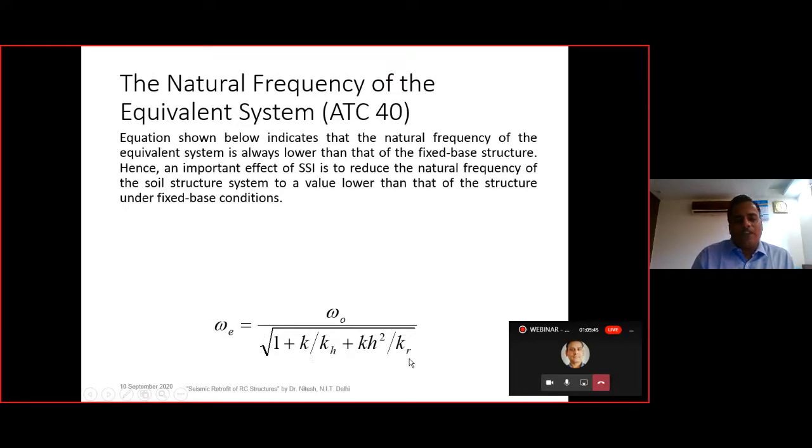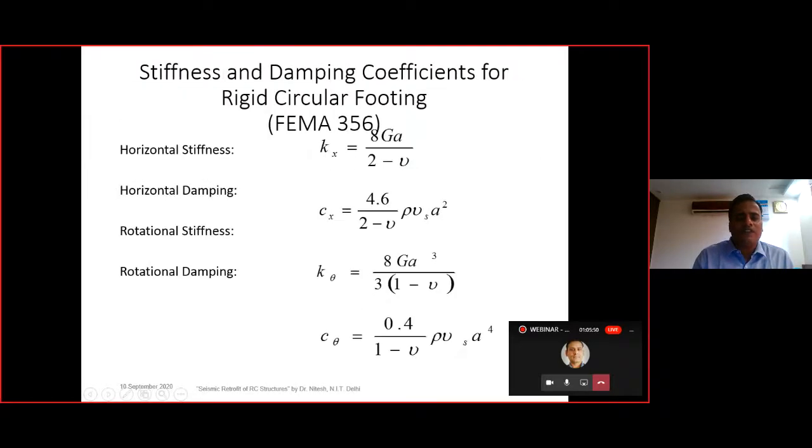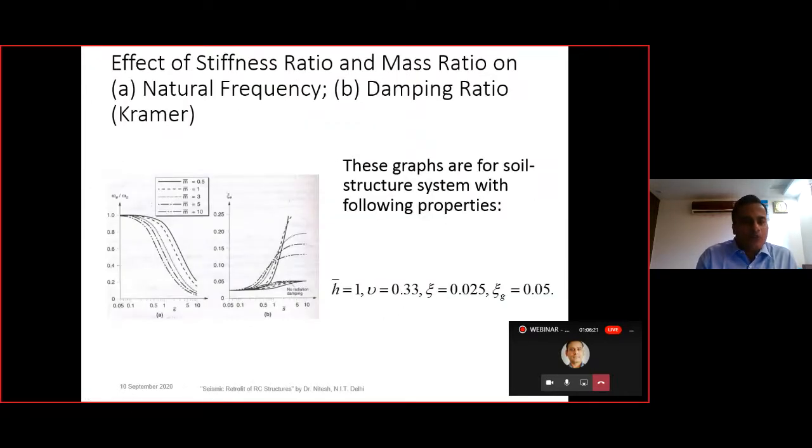Here KH and KR are your horizontal and rotational stiffnesses. Other factors have to be considered, and your Kx, that is the horizontal stiffness, and the rotational stiffness are calculated with the help of this particular formula. Then we have the damping and damping in the rotational. These are calculated with this formula, where G is the shear modulus, and G is calculated as rho Vs square, that is rho is the mass density and Vs is the shear wave velocity of the particular soil. So these are all part of the special study. One who's interested can go deep into it. The rest can ignore it.